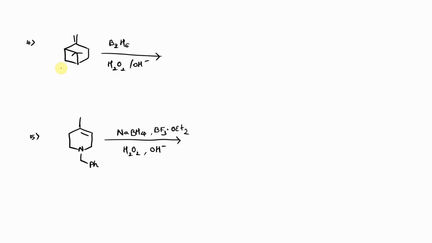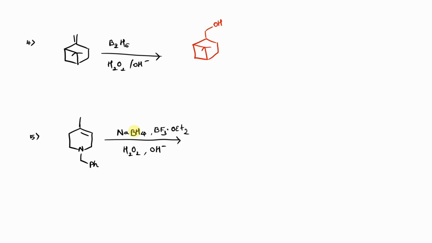Next, let us take one more example of organoborane, B2H6. Here this is a simple hydroboration process. We'll obtain alcohol on the terminal carbon atom which is involved in the carbon-carbon double bond. So that is the OH group over here. This is just a simple hydroboration. Next, if you observe the second example, you might get confused about the reagent being given over here. So don't get confused whenever you have multiple reagents given in the same step.